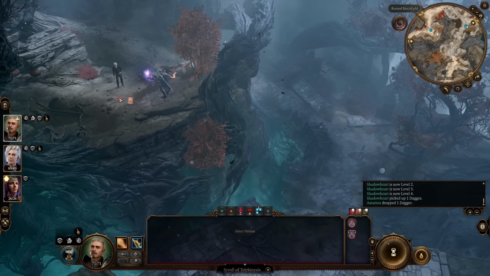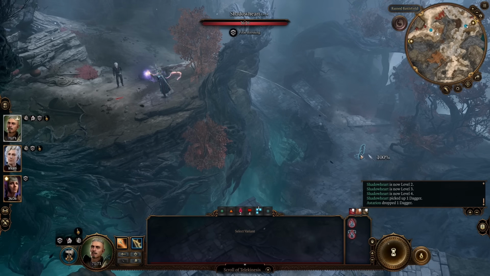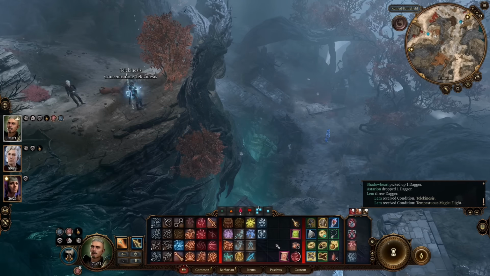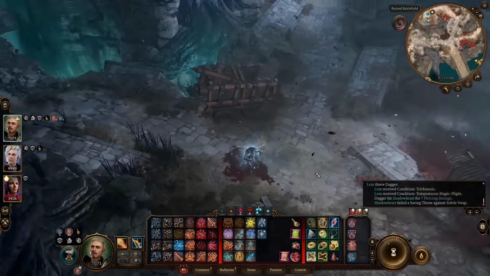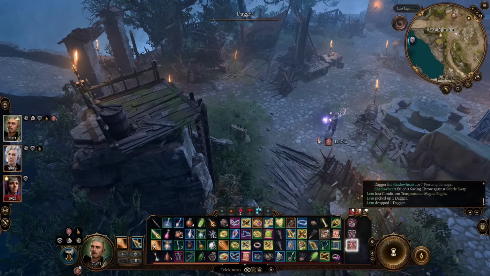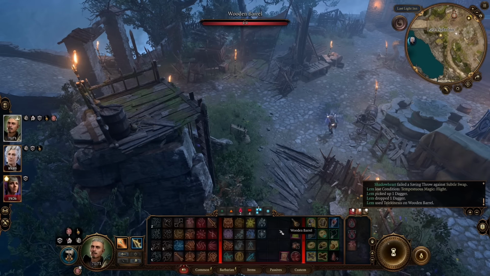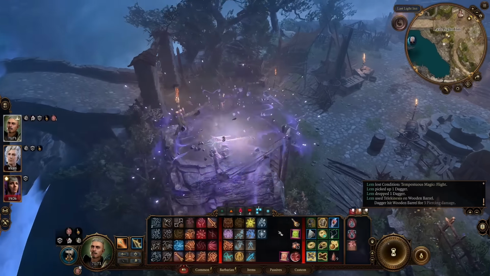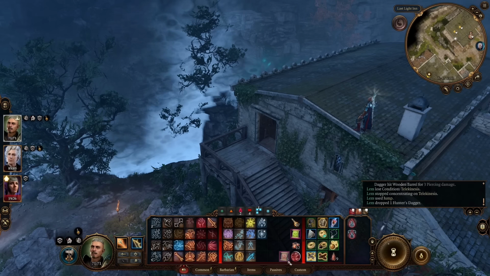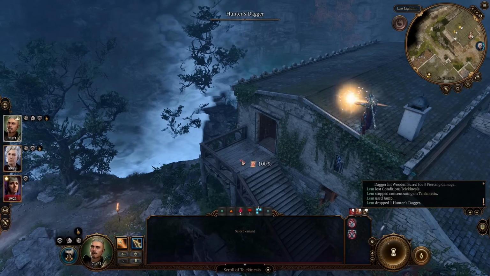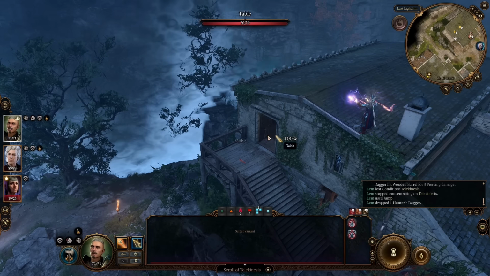Subtle swap causes you to trade places with anybody that you throw a thrown weapon at, provided they fail a DC 13 dexterity saving throw. And if you throw a weapon at an item, you will automatically swap places with it, provided it takes damage, since items cannot succeed at saving throws. You could use this to teleport into some hard to reach places because telekinesis has such a weird angle of effect.